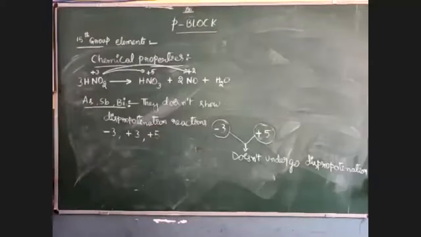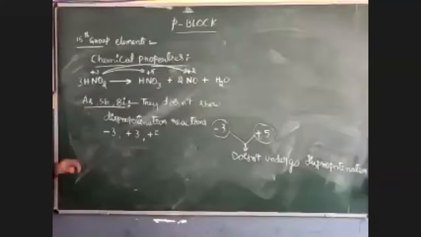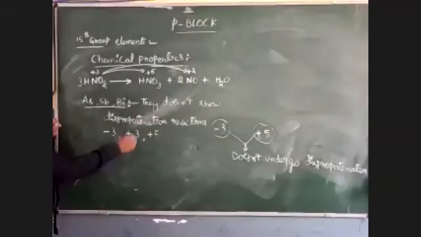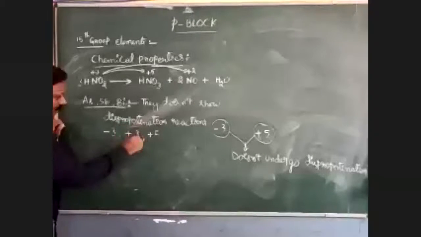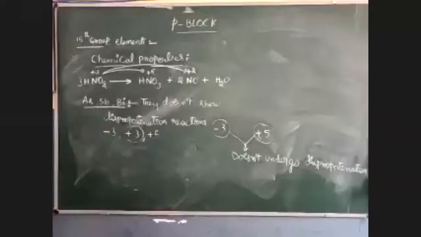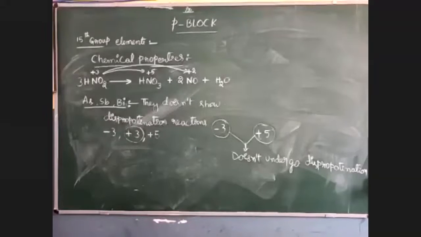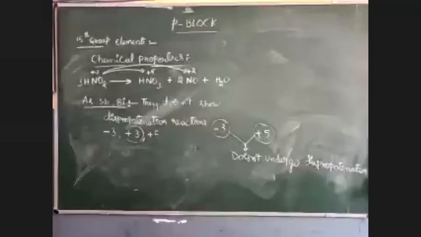So nitrogen and phosphorus can show disproportionation in +3, but arsenic, antimony, and bismuth don't show the disproportionation reaction even in the +3 oxidation state. This is another important point. They are more stable in +3, so they do not go for any disproportionation reaction.